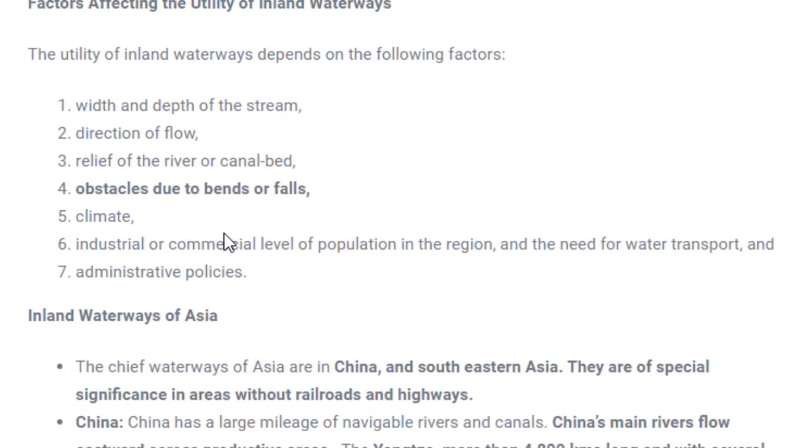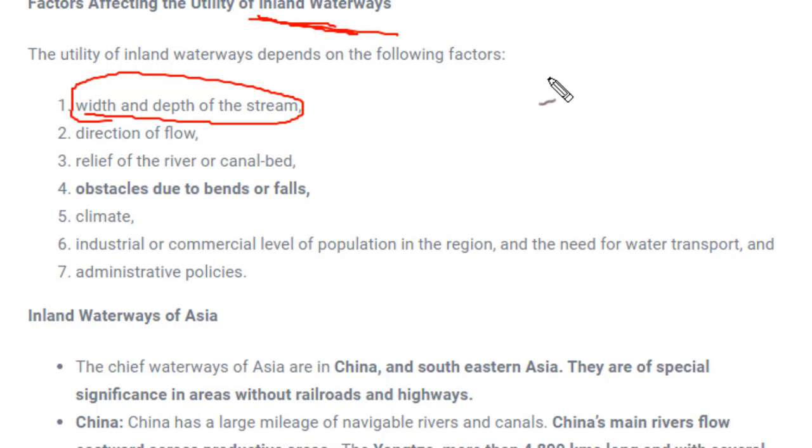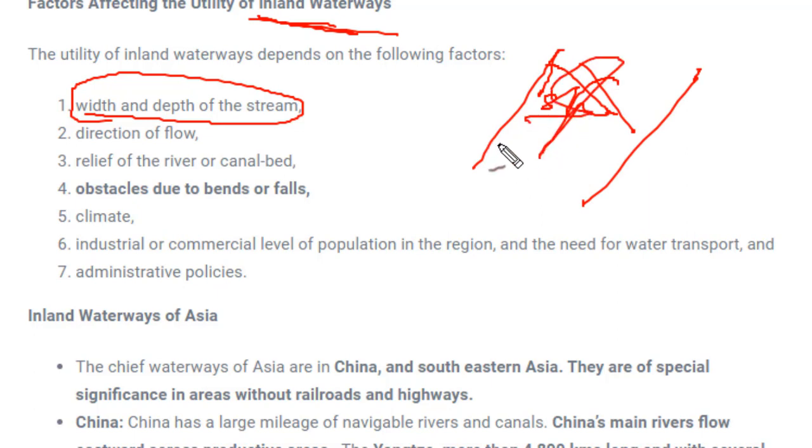See, ships or streams of boats cannot move everywhere. They need a specific dimension of the water body to move on. So the width and depth of the stream would be a very important factor which affects inland waterway transportation. Because if a river or lake or any water body is not deep enough or wide enough for the movement of ships, then transportation cannot take place in this area. So there should be enough width and depth of the rivers or canals so that the ships or steamers we are using for transportation can move along these rivers.